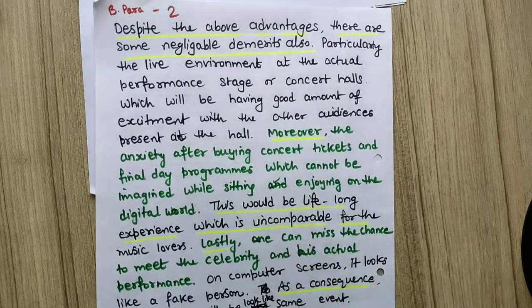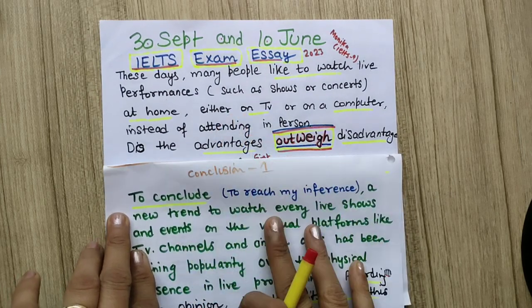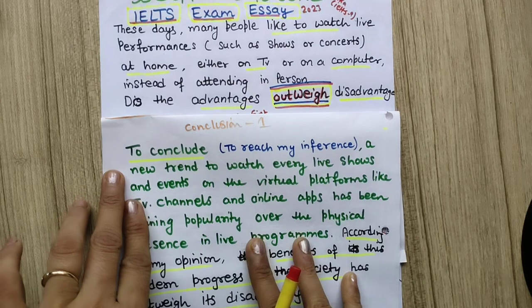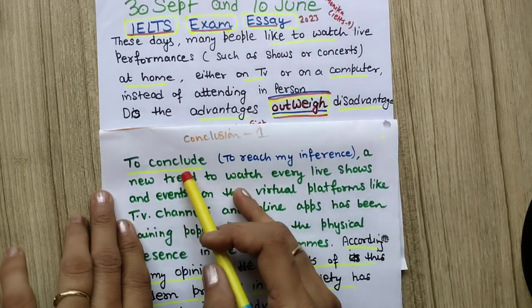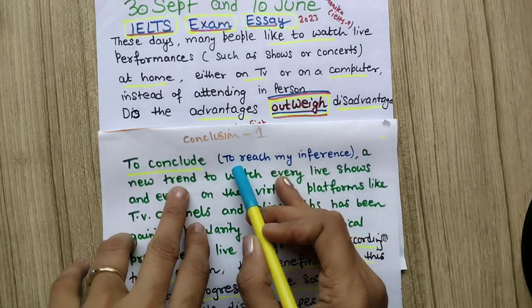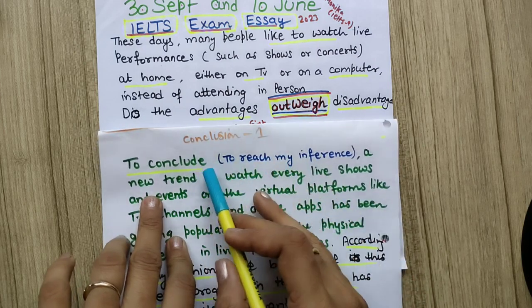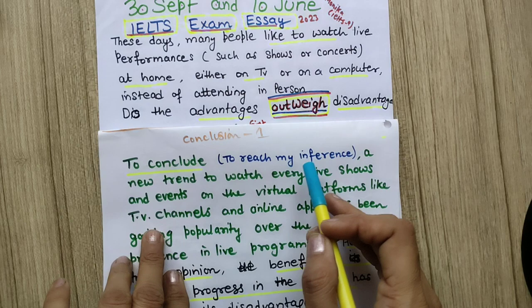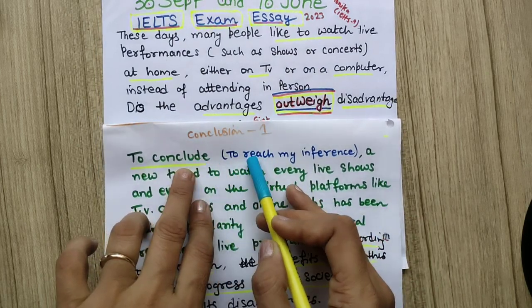See this. Now coming to the conclusion, I have written 2 conclusions. For this question statement, see this question, I have written the first conclusion as this. See this, because here they are asking whether advantages outweigh disadvantages. To conclude, so this is optional. If you want to start your conclusion with this, to reach my inference, this also to conclude, or you can combine to conclude with to reach my inference. For reaching my inference, then you can change if you are using this also.